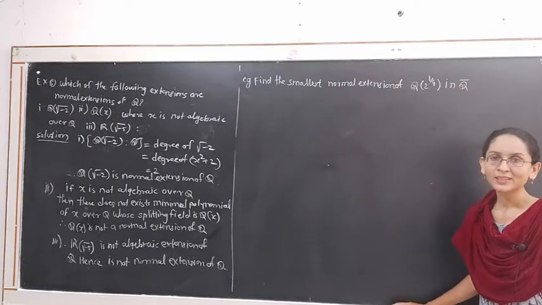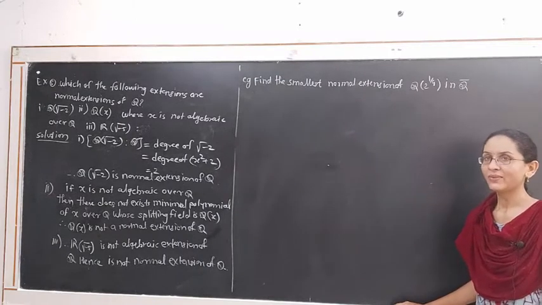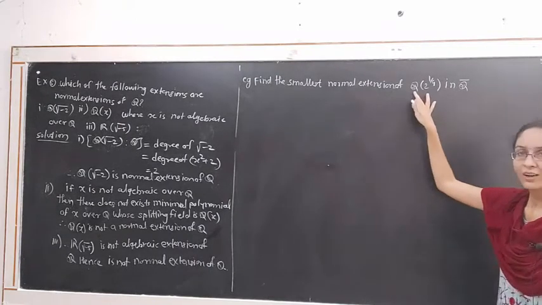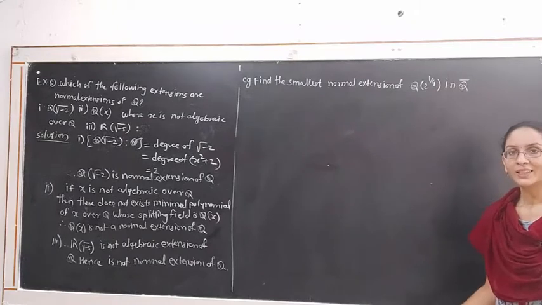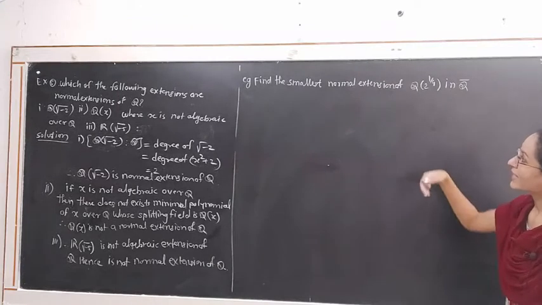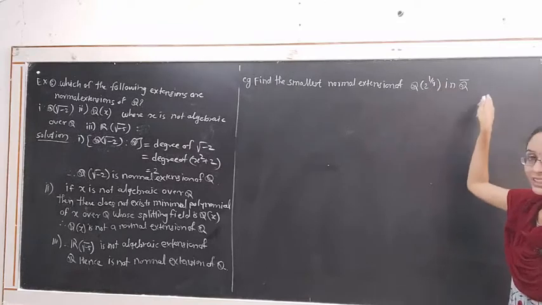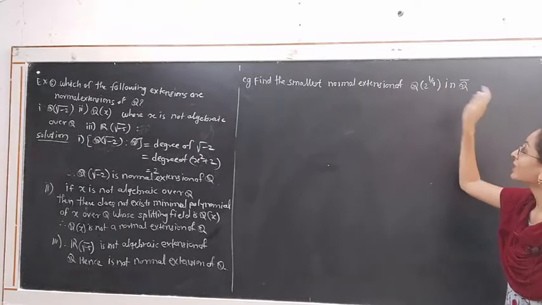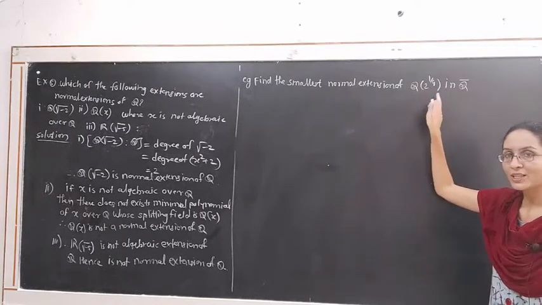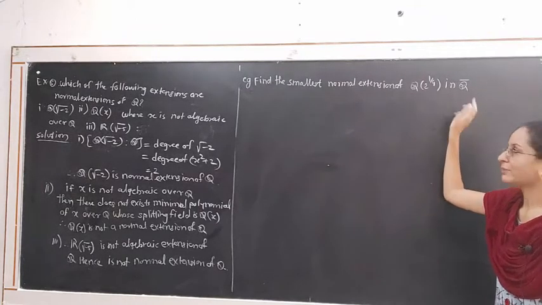It is easy to check that if the degree of extension is 2, then it is a normal extension. Hence we find the extension of this field which is of degree 2, then it will be the smallest, and of degree 2, hence it is a normal extension, and we only check when it will be the smallest extension of this contained in Q closure. Q closure is what? The algebraic extension of Q joining 2^(1/4), which is an algebraically closed field.